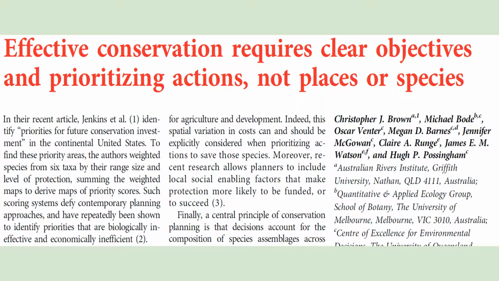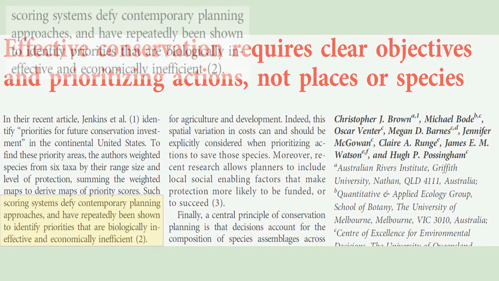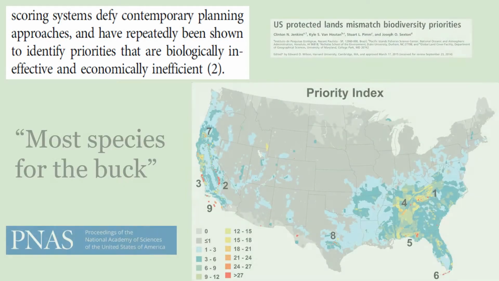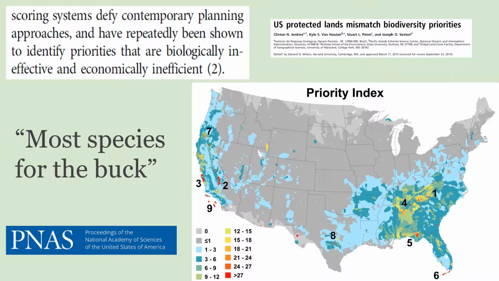Although logical, some, such as Christopher Brown, critique Jenkins' findings, arguing that scoring systems such as the priority index have been shown to identify biologically ineffective and economically insufficient priorities. Brown contends that the system should prioritize actions, not species or places. While both arguments justify the need for conservation, Jenkins disagrees with Brown's assessment that monetary value takes priority and responds by saying that the focus should not be on the most species for the buck, but rather the species themselves.